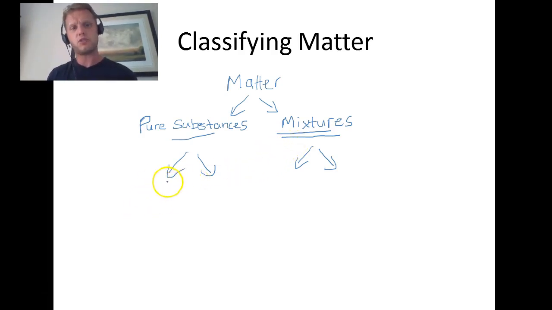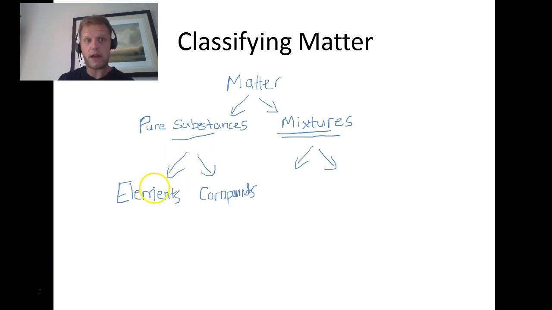Now we can divide pure substances and mixtures each into two smaller categories. Well, what are those? Pure substances can be divided up into elements and compounds. Elements are all those strange words that are on the PT, the periodic table. Everything that's on there. Compounds are actually combinations of elements. For example, like water. Water is made up of the element hydrogen, that's on the periodic table, and oxygen. Okay, it's a combination. 2 hydrogens for every 1 oxygen. That's H2O.